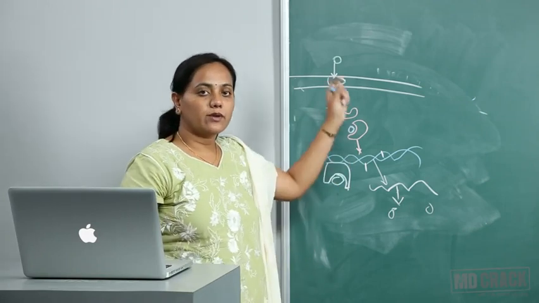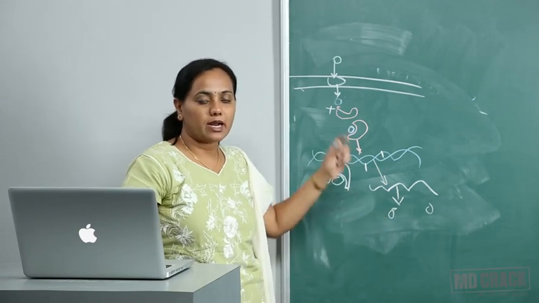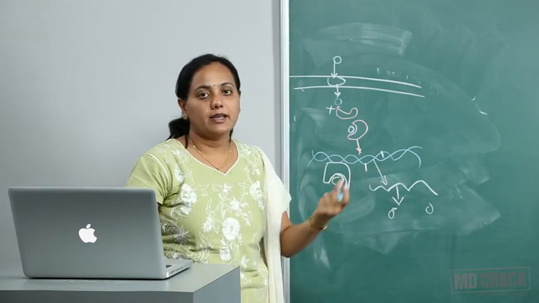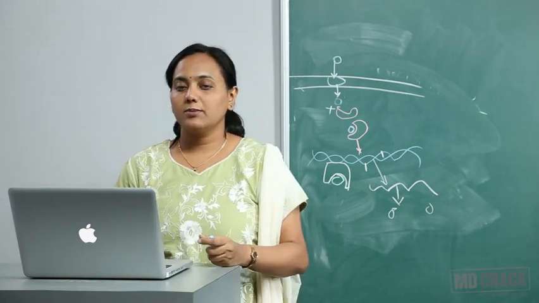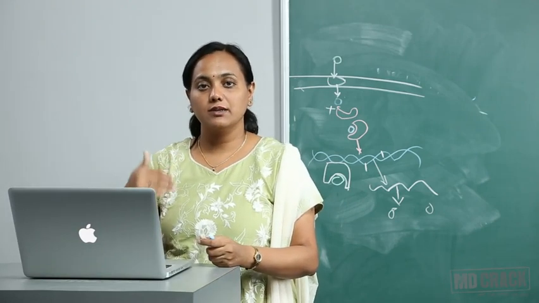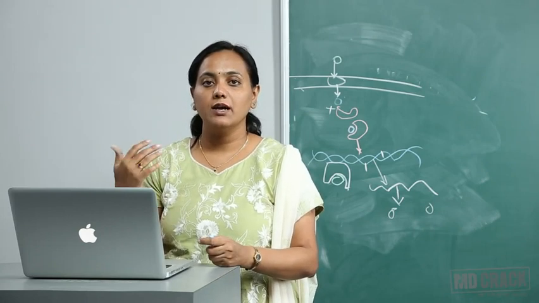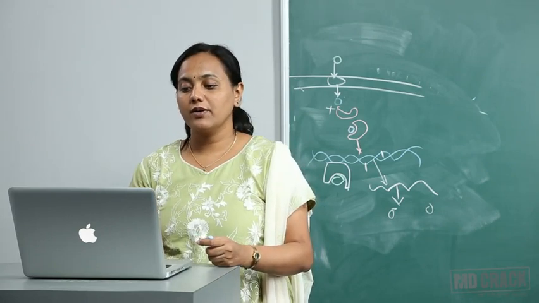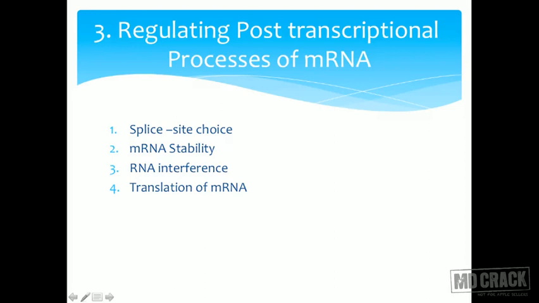All of this that I have told you involves cis-acting regulation at the DNA level only. Are there any other processes? As I said, regulation occurs at different levels. One is at the DNA level. It can also occur at other levels: regulation of post-transcriptional processes of mRNA, where the splice site can be chosen; mRNA stability can be affected; and we have something called RNA interference and translation of mRNA. At all these levels, gene expression can be regulated.